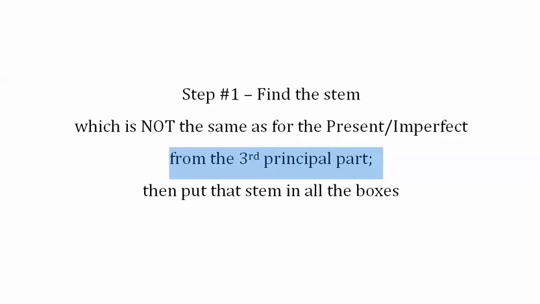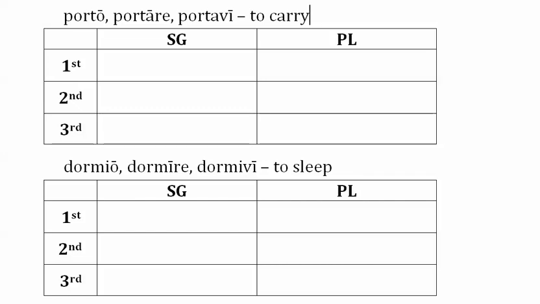This is the most important step and the one that most students forget. They use the stem that they're used to finding for present tense or imperfect tense, and then they put the endings on that, and that won't work. So what we're going to do is we're going to completely ignore porto, portare. We're also going to completely ignore the forms dormio and dormire. Because in order to form the perfect tense, the only thing we care about is the third principal part.